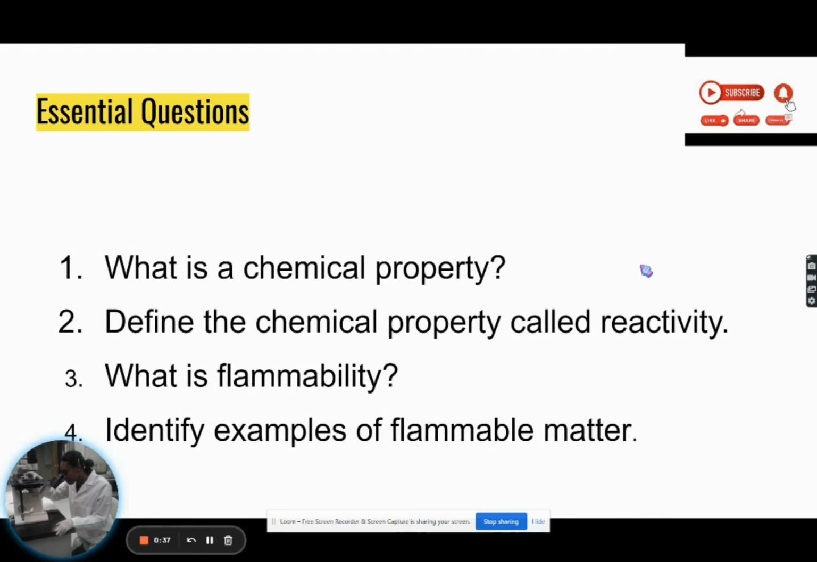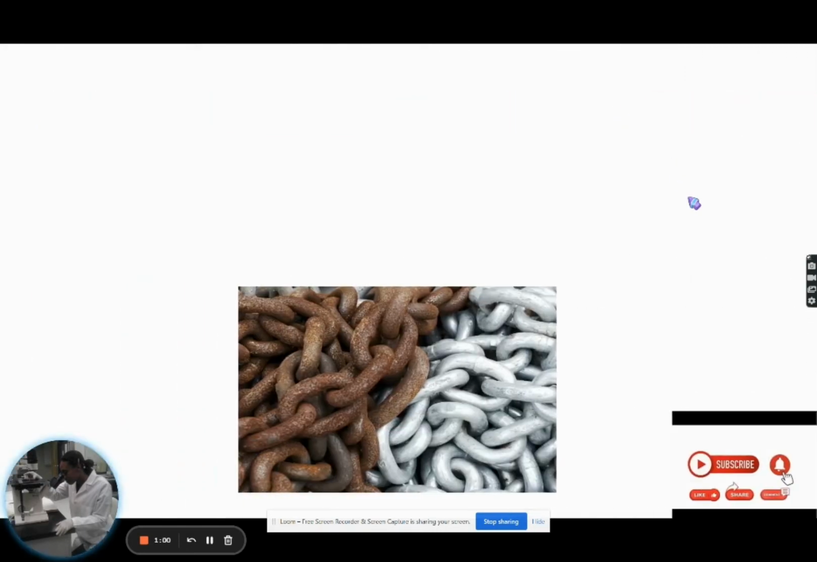Number one question, what is chemical property? So you have to know what is a chemical property. You have to know how to define the chemical property called reactivity. You need to know what is flammability and to identify some examples of flammable matter. Now let's get to it.